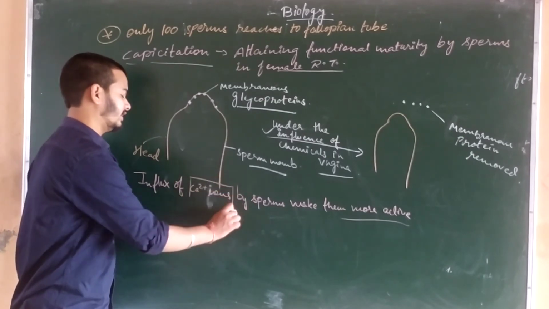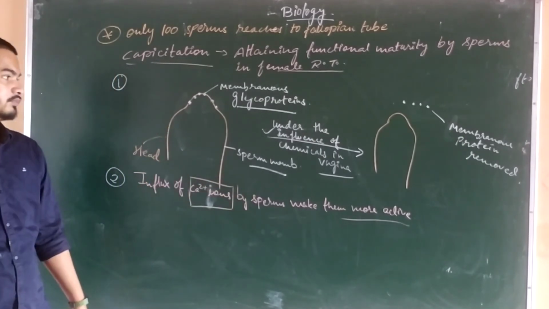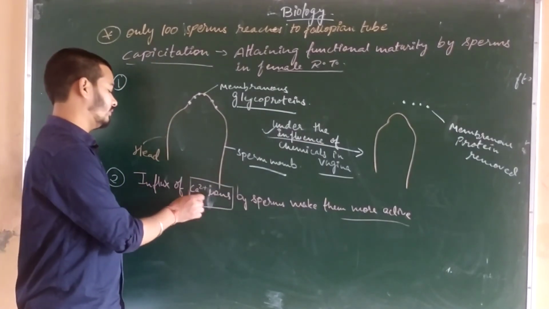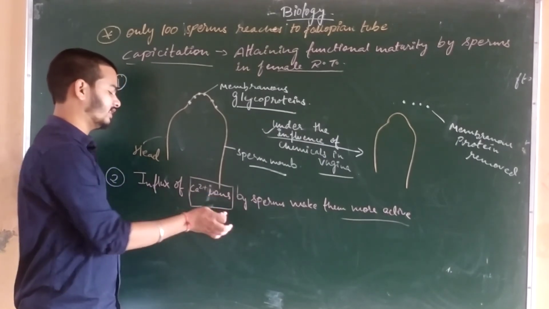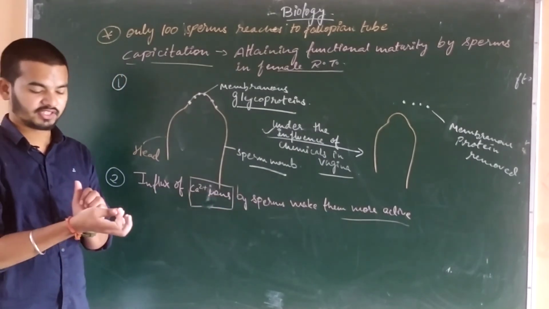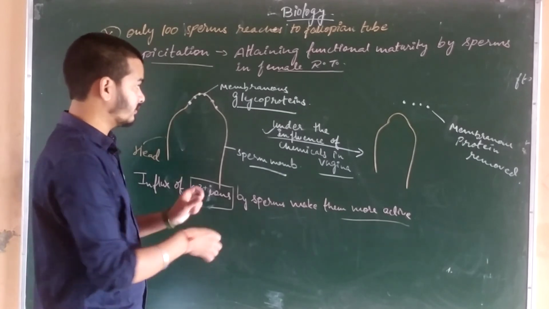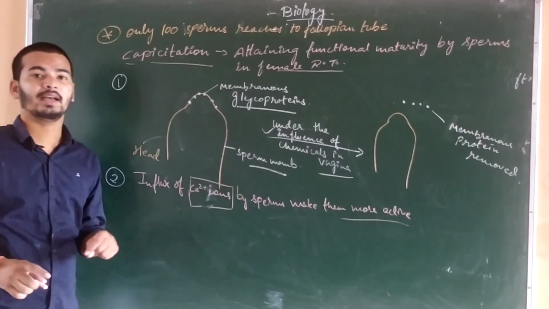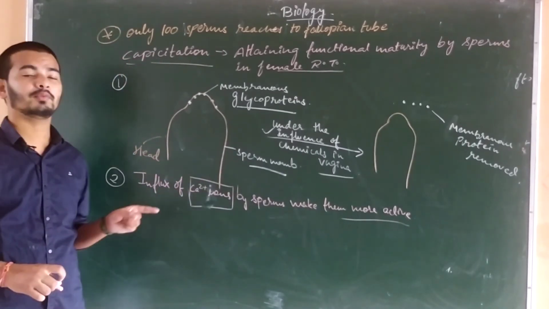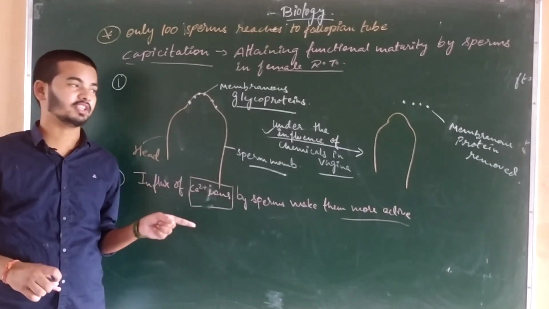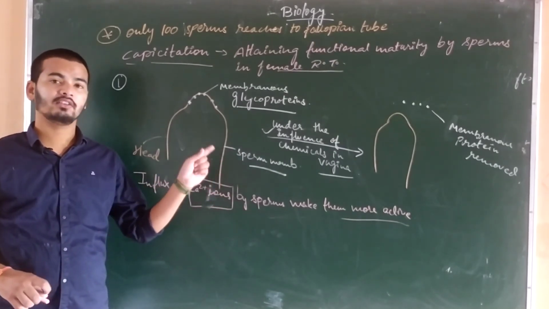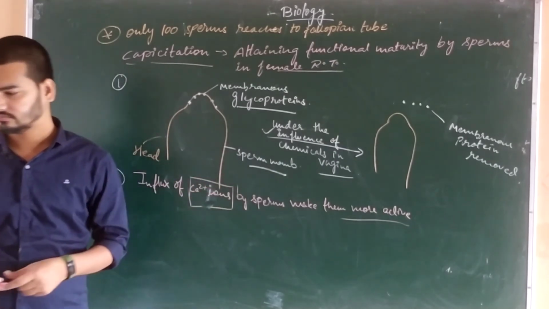Very important, calcium dipositive ion. So now you will ask where these calcium dipositive ions are present? Calcium dipositive ions are present in the female reproductive tract. Okay, so this is what happens in the female reproductive tract under the process of capacitation, after which the sperms are functionally active. Note it down.